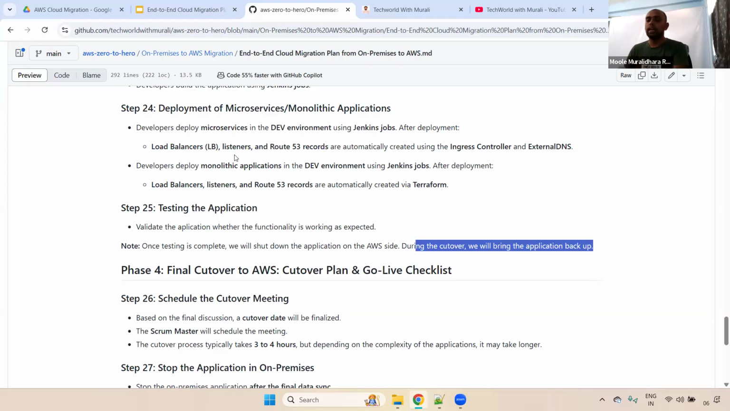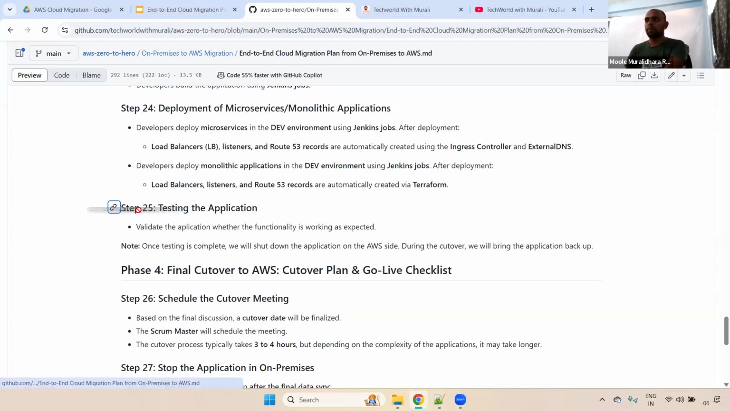In phase 3, build, deployment and testing, testing is completed. Again, we will shut down the application on the AWS side. During the cutover plan, we will bring the application up, and we will route the traffic, instead of going to on-premises, to the AWS side. That's why we always shut down the application. This part is completed. Phase 3 also completed successfully.